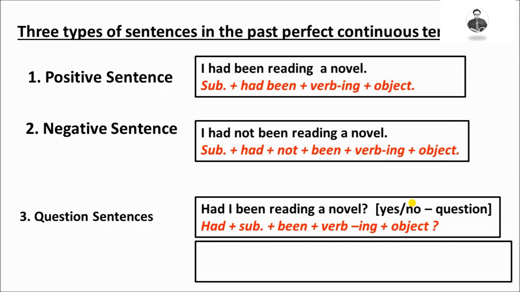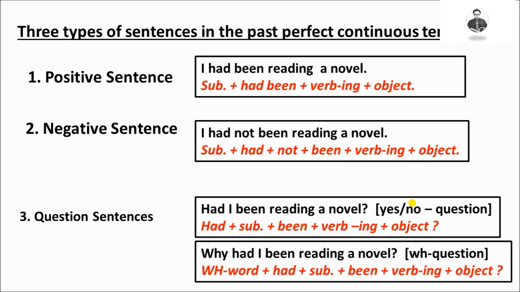But WH questions: Why had I been reading a novel? Let's see the following structure. WH words. WH words are how, why, where, which, what, when, whose.